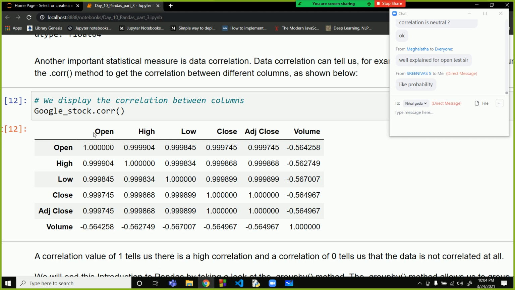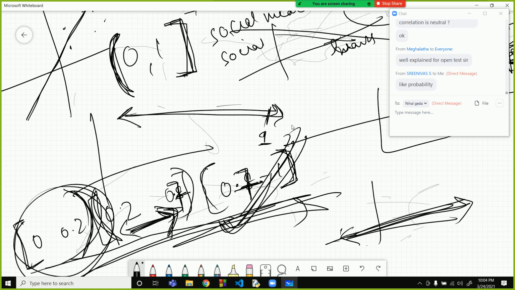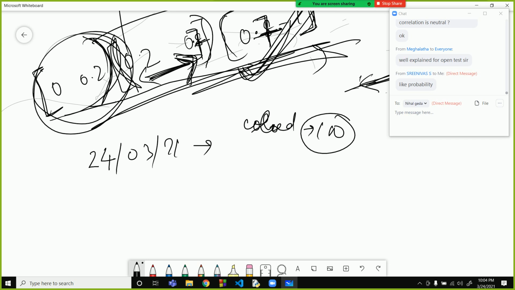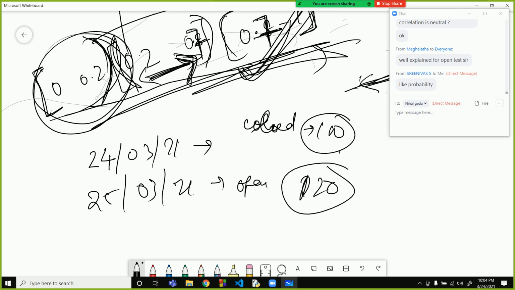If the value of the stock, for example today is 24th, on 24th 03/21 it closed at, for example, 100 rupees. Now on 25th it opens at 120 rupees, 20 rupees high. So this is a lot of difference. It usually does not happen, but for example, if it opens at this value over here, this is a very big jump.